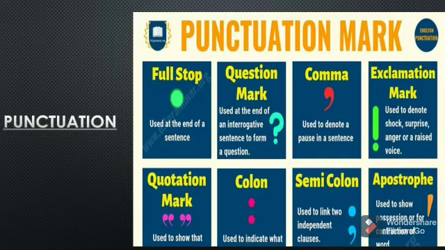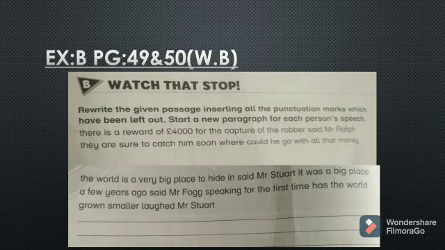Quotation mark, used to show that. Colon, used to indicate what. Semicolon, used to link two independent clauses, and the apostrophe, used to show possession. Now on page number 49 we have exercise B. In your workbook we have a passage which is given on page number 49. You have to punctuate this passage with the punctuation marks which we discussed before. Now on page number